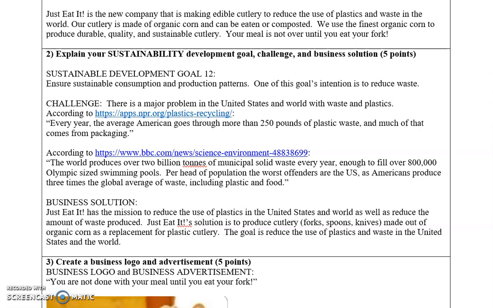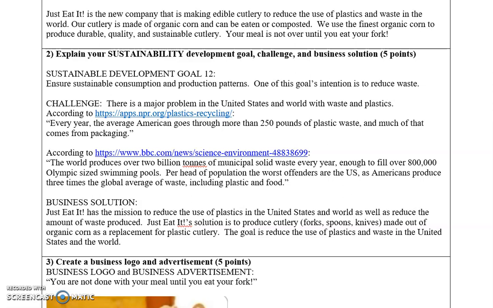According to NPR, every year the average American goes through more than 250 pounds of plastic waste, and much of that comes from packaging. And according to BBC News, the world produces over 2 billion tons of municipal solid waste every year, enough to fill over 800,000 Olympic-sized swimming pools. The worst offenders are the US, as Americans produce 3 times the global average of waste, including plastic and food.